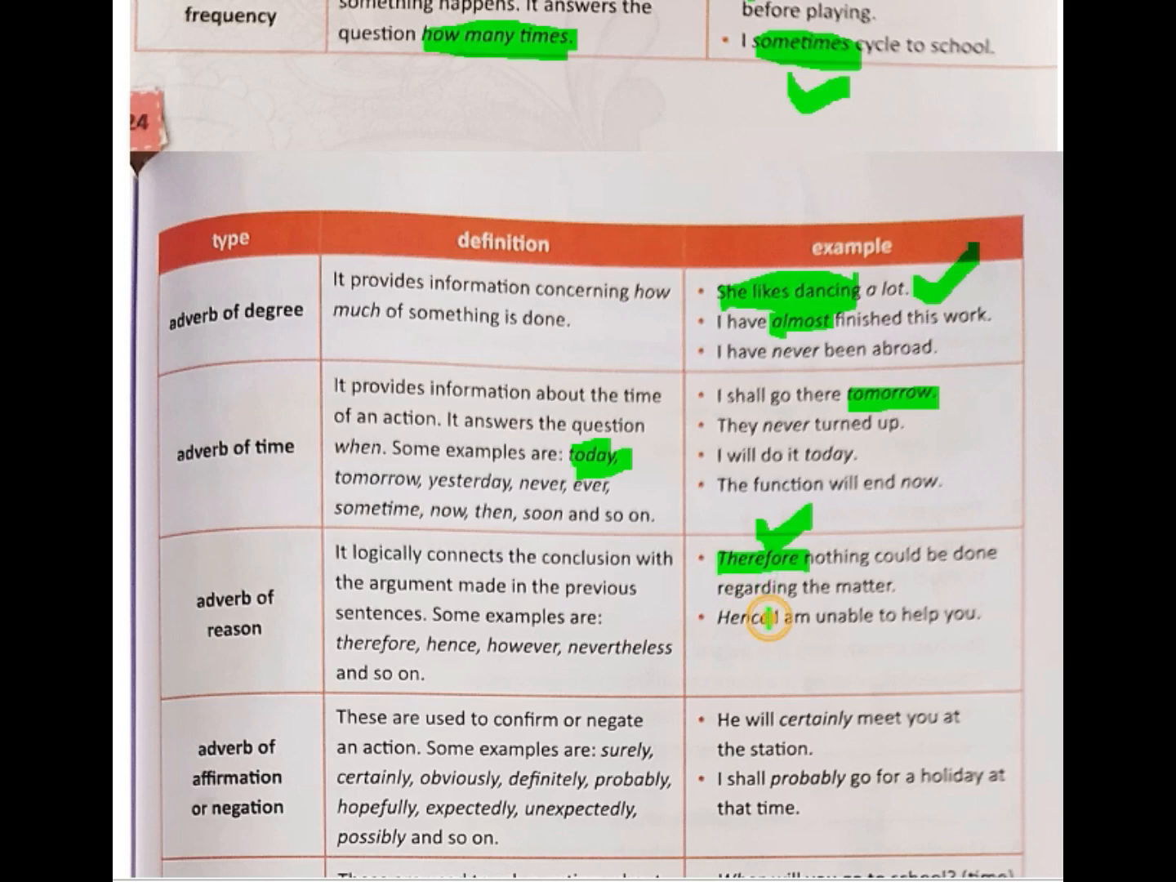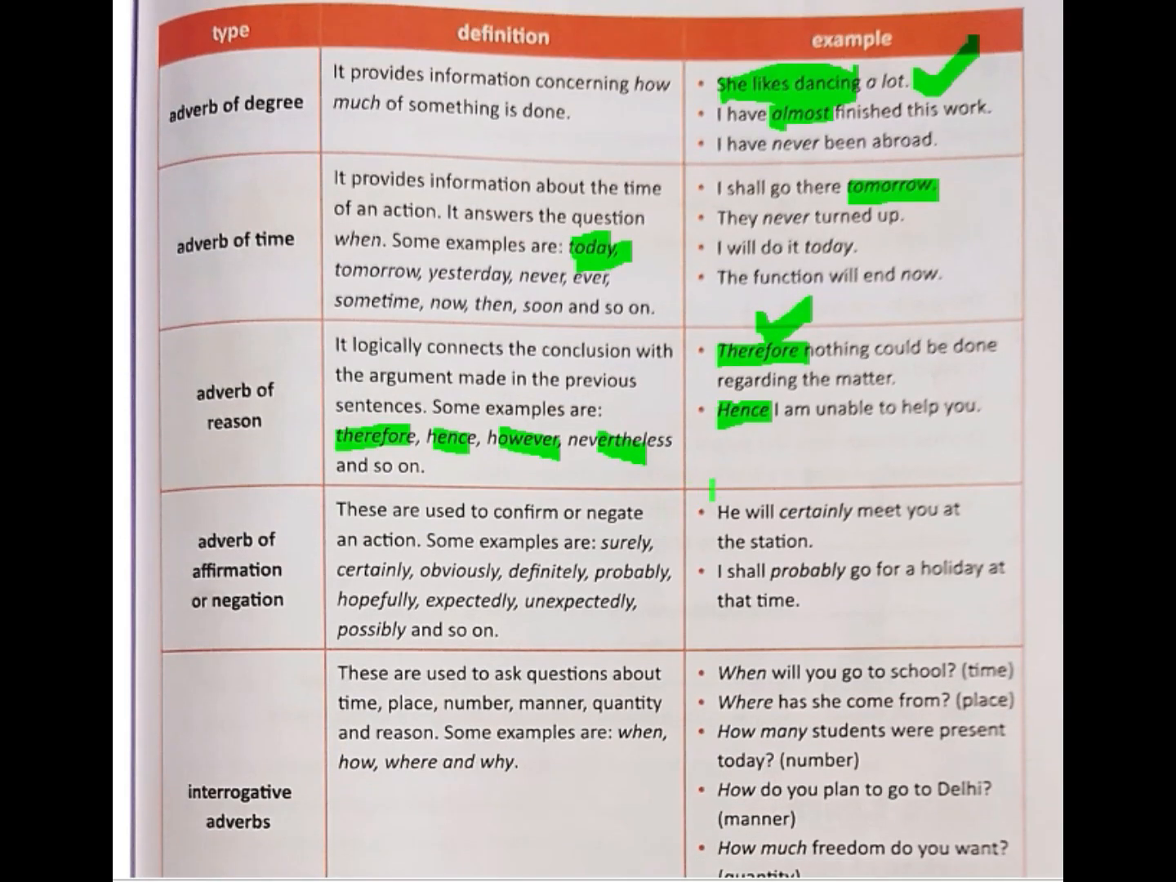And again, hence I am unable to help you. Let us say before this sentence I told you I am going to Bhubaneswar right now, hence I am unable to help you. Or I am in a deep trouble right now, hence I am unable to help you. So you can see that this word hence gives the reason of the previous sentence. Similar adverbs of reason are therefore, hence, however, nevertheless, etc. And next we have adverb of affirmation or negation.